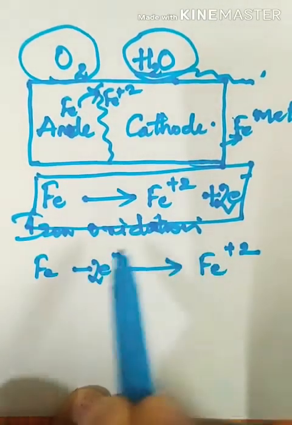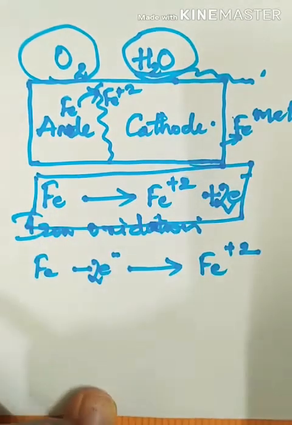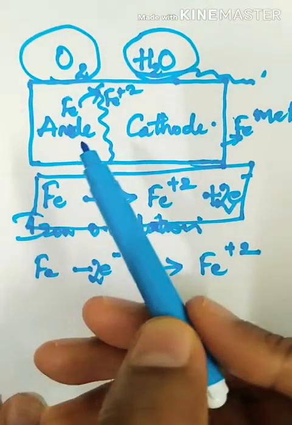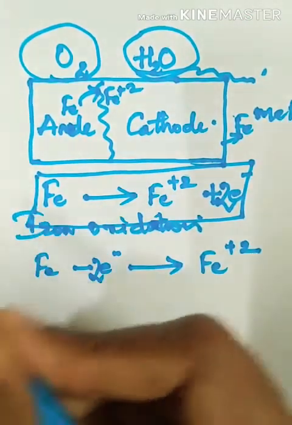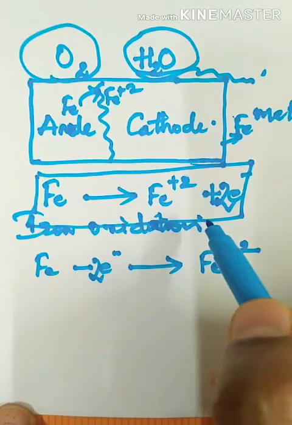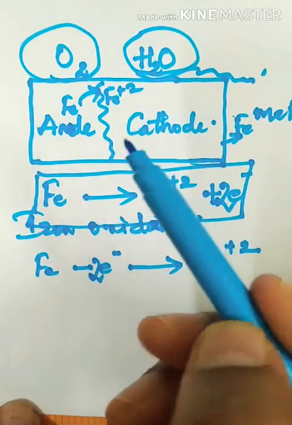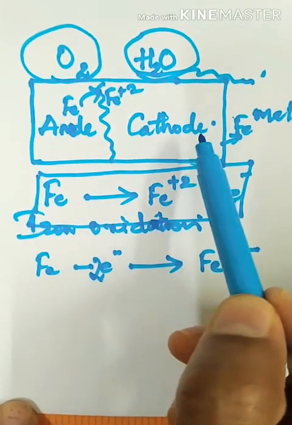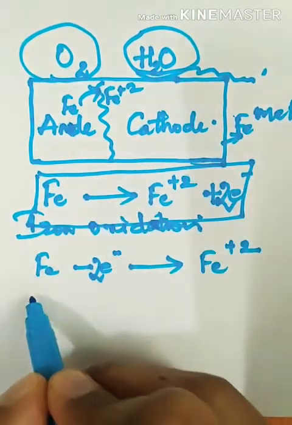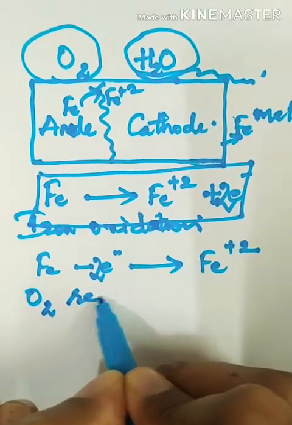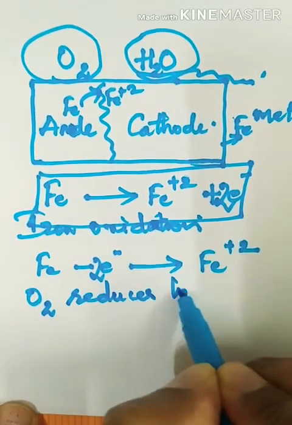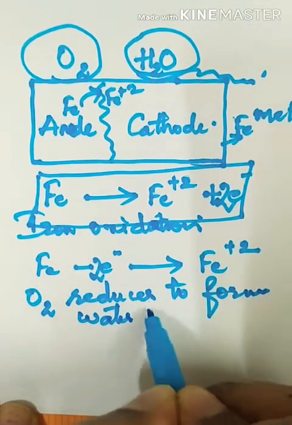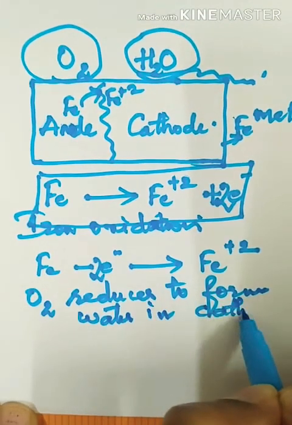We learnt about oxidation. Now we will see what reduction is going on here. As I told you, there is oxygen in the atmosphere. This oxygen reduces to form water, and this reaction takes place in the cathode region. You have to explain it this way: oxygen reduces to form water, that is H2O, in the cathode region.